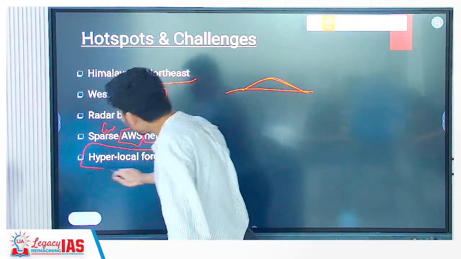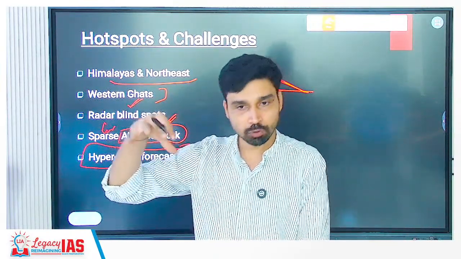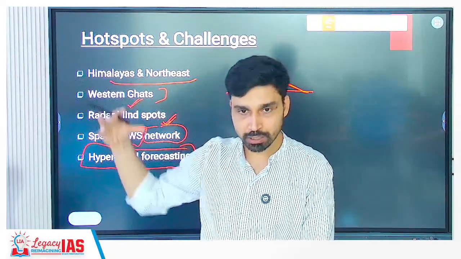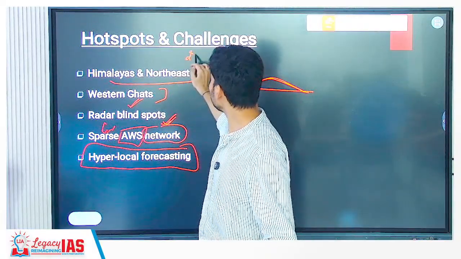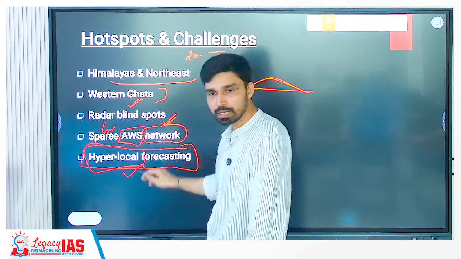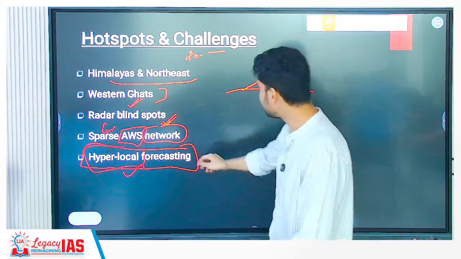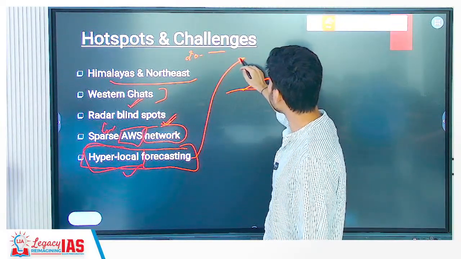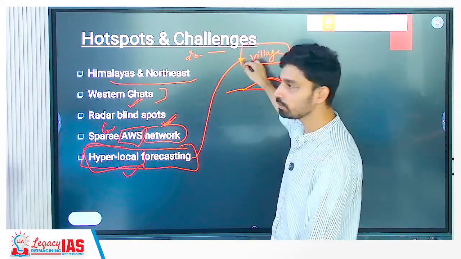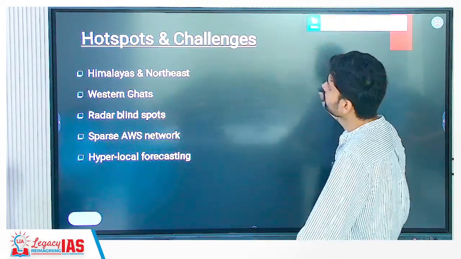And most importantly, the forecasting that we use today is general forecast over large areas. So we are looking at weather over 200, 300, 400 square kilometers. Cloudburst on the other hand is limited to how many kilometers? 20, 30. So what is the requirement? We need to focus on forecasting at hyper local level, at kilometers level, 5 to 10 kilometers. And recently, the government of India and IMD are building upon this, where they are planning to provide forecast at what level? Village level. Okay, so village level forecasting will be done. That is the hotspots and challenges.